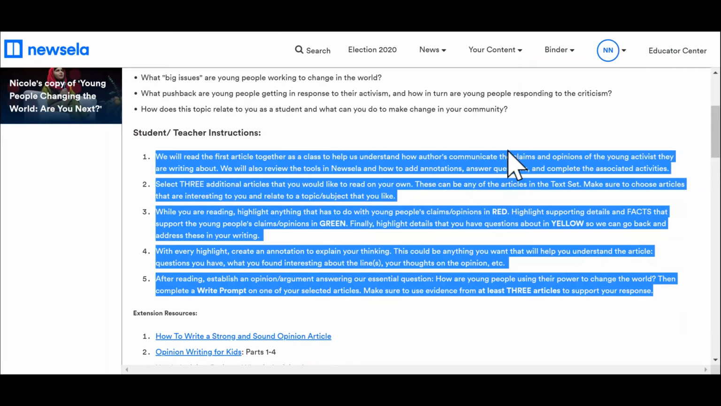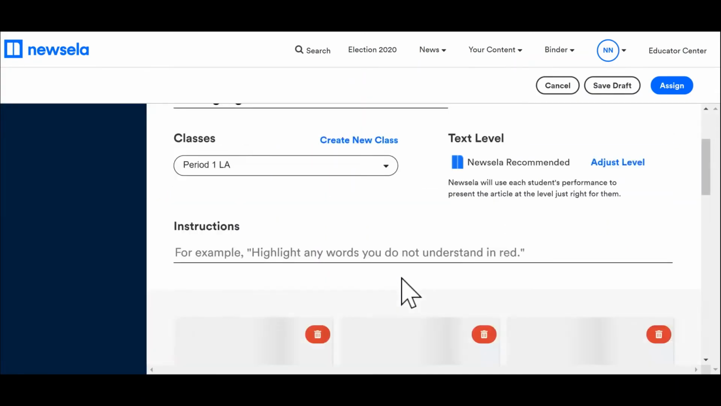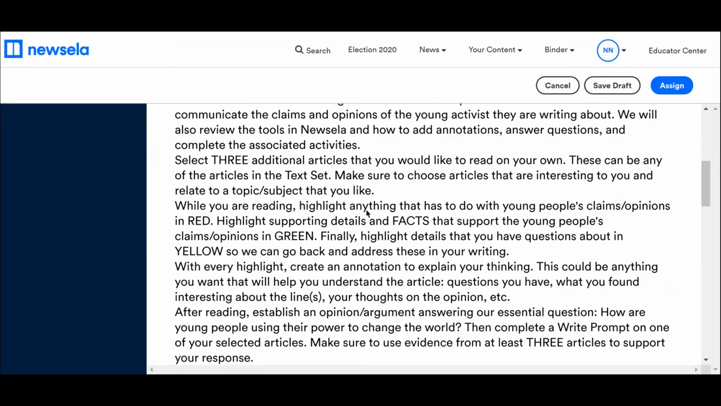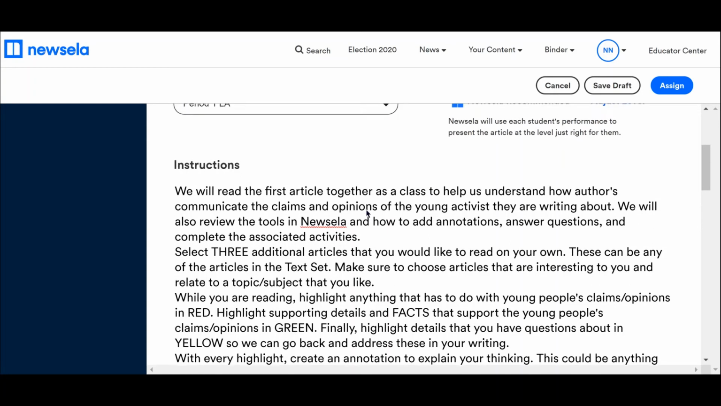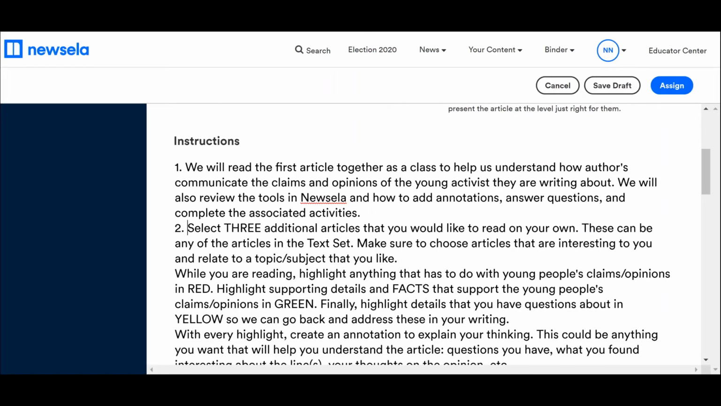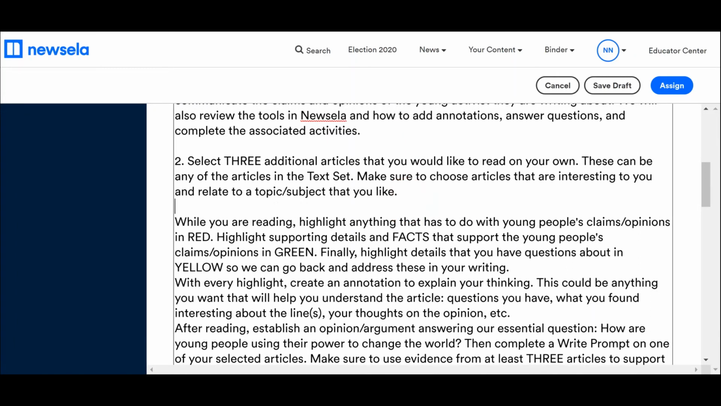So I just Control-C to copy it, create assignment, instructions, Control-V. Now I know, this is kind of the pain about Newsela. You'd have to go back through and make sure that you put in where you need to have your steps, maybe adding spaces in between things. So this is how you would have to edit it.